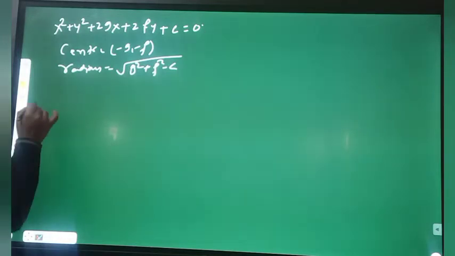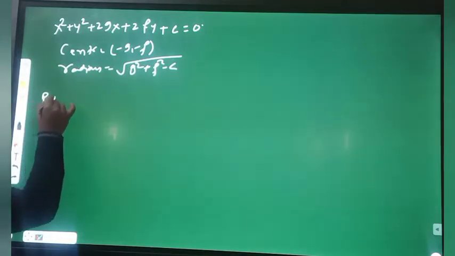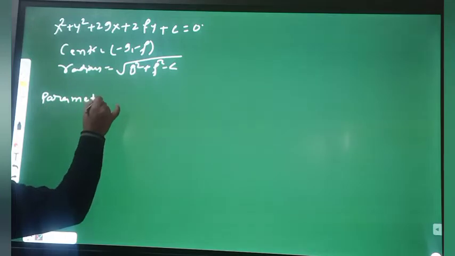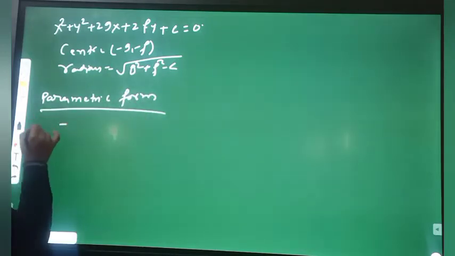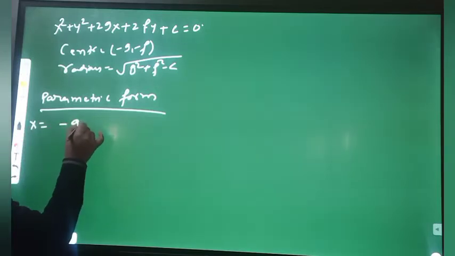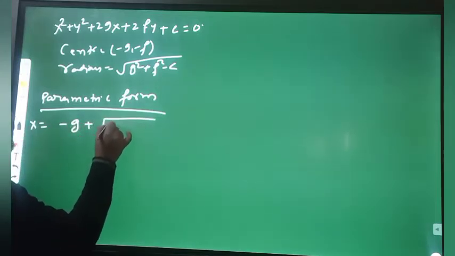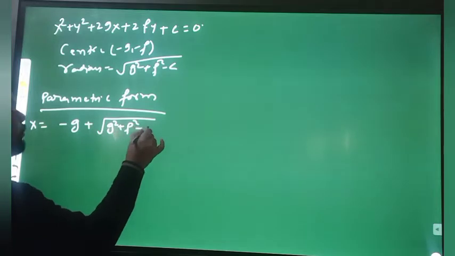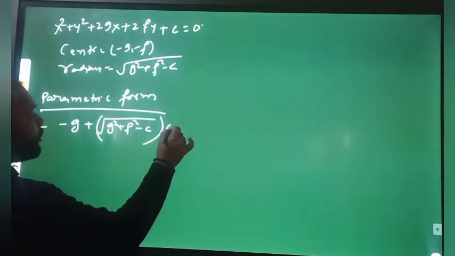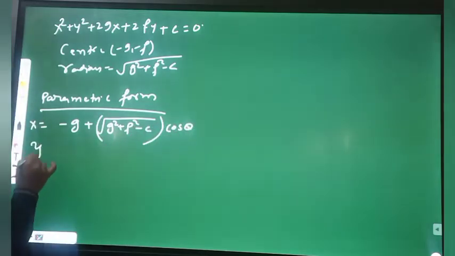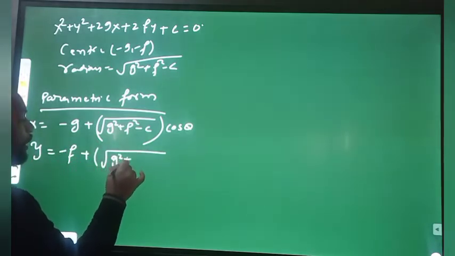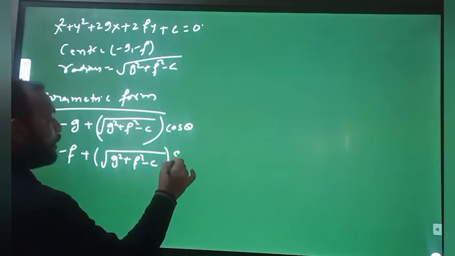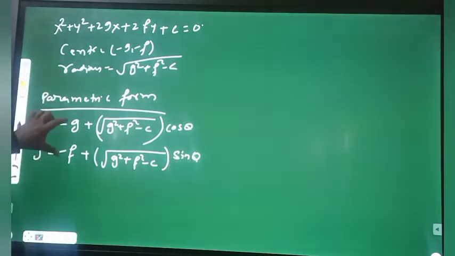So the parametric form equation will be x equals minus g plus root under g square plus f square minus c cos theta, and y equals minus f plus root under g square plus f square minus c sin theta. So this is the center and this is the radius.